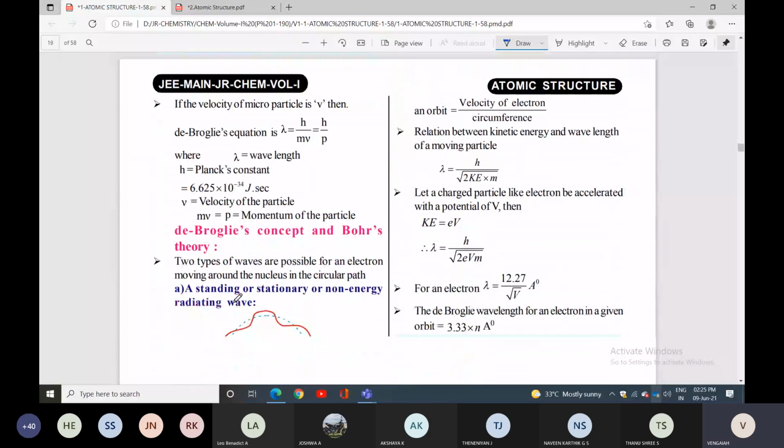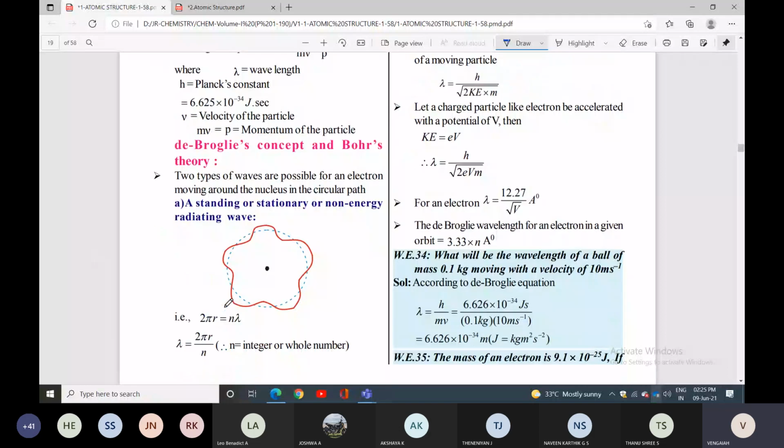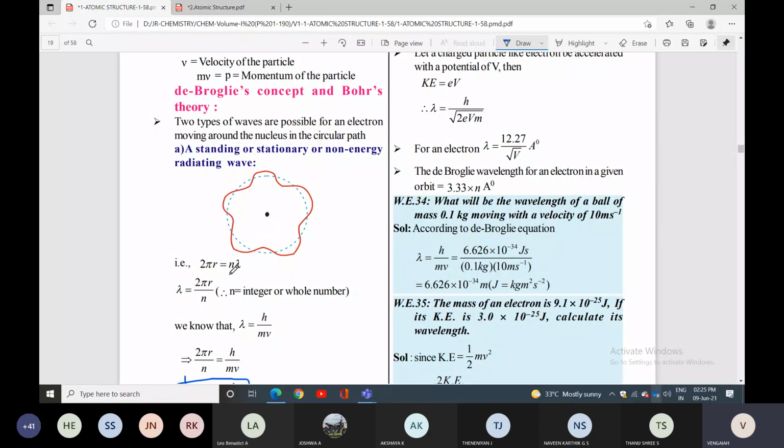Then de Broglie's concept and Bohr's theory. Two types of waves are possible for the electron moving around the nucleus in a circular path. The first one is the standing, otherwise stationary, non-energy radiating wave. That condition is 2 pi r equals n lambda, so lambda equals 2 pi r by n.